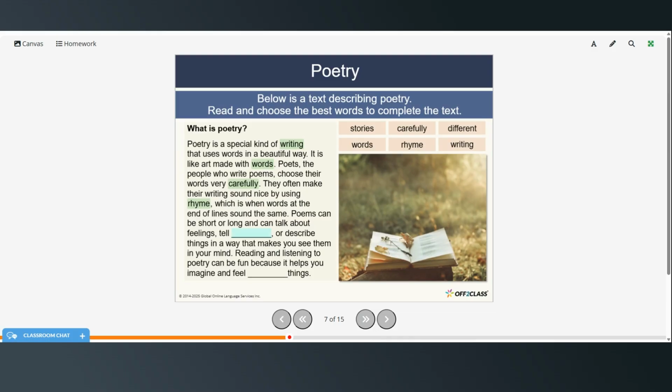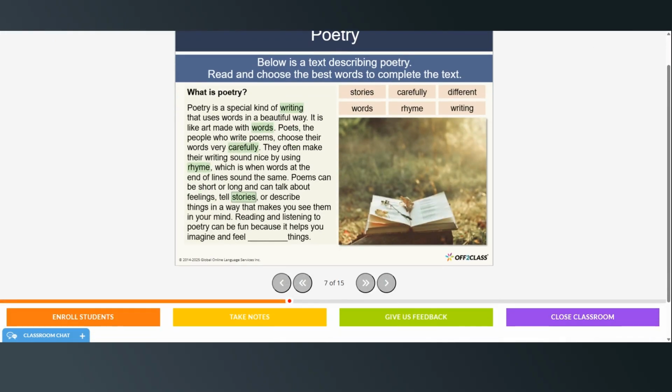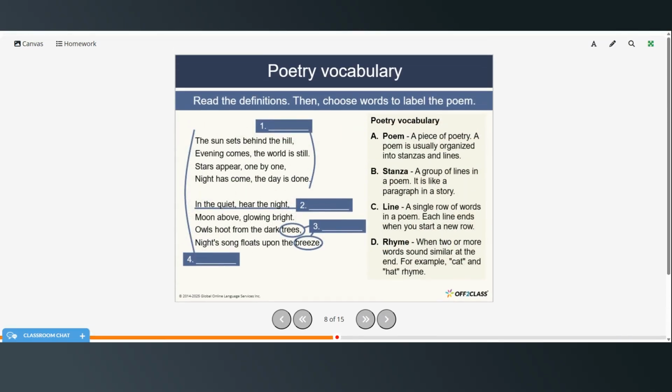Poems can be short or long and can talk about feelings, tell stories, or describe things in a way that makes you see them in your mind. Reading and listening to poetry can be fun because it helps you imagine and feel different things. All right, we're going to read the definitions first and then go back and label the poem.